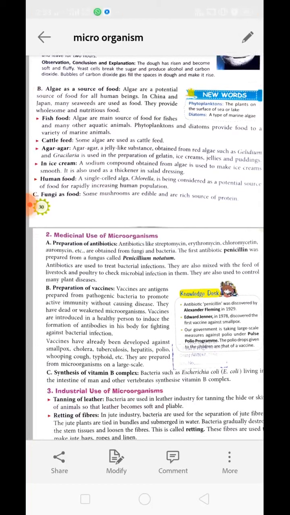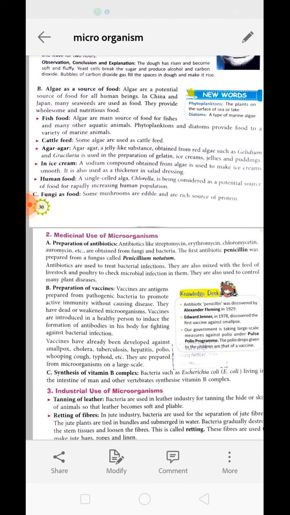Up to now we have learned about bacteria. Now we are going to discuss algae as a source of food. Actually, algae are a potential source of food for all human beings. As we are growing in number, the population is increasing, but the farming area is decreasing day by day. So we are in search of potential sources of food for human beings, and algae are considered one of them.